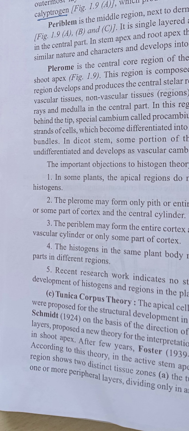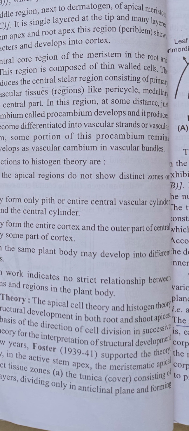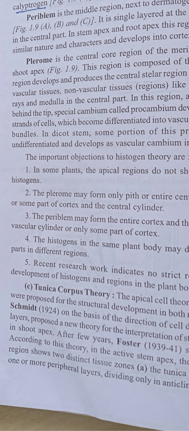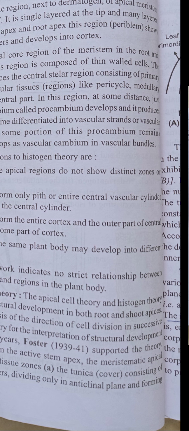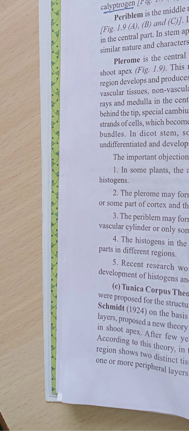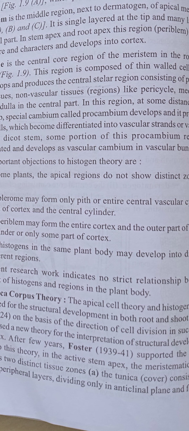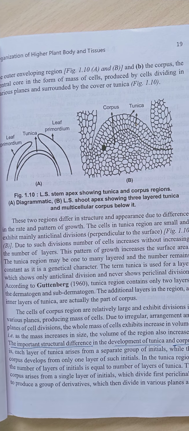According to this theory, in the active stem apex, the meristematic apical region shows two distinct zones. The first one is the tunica, the cover consisting of one or more peripheral layers dividing only in anticlinal planes and forming the outer enveloping region.